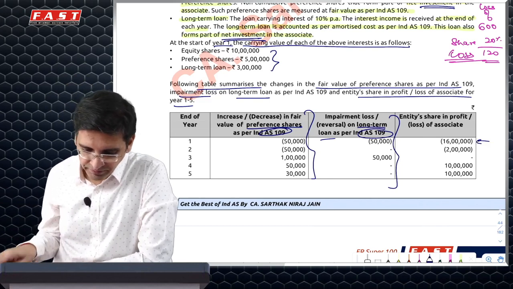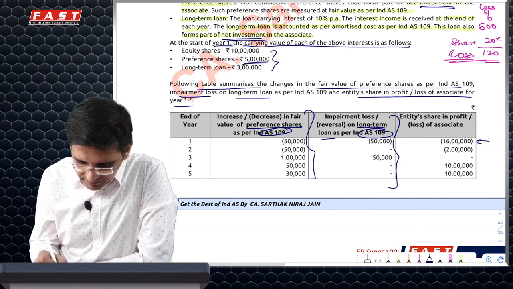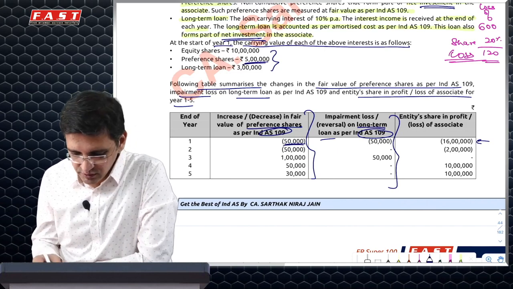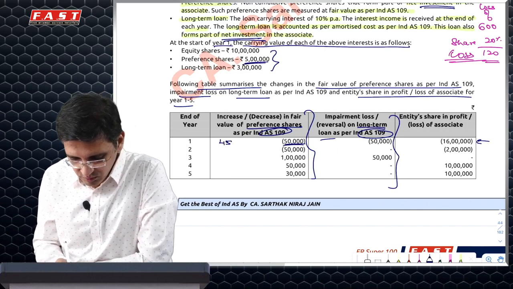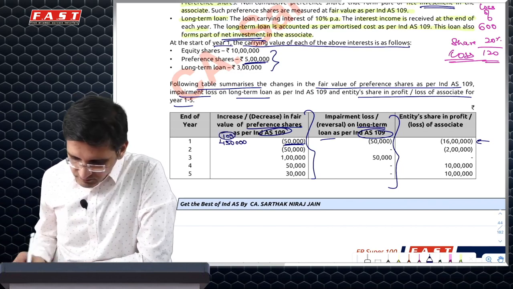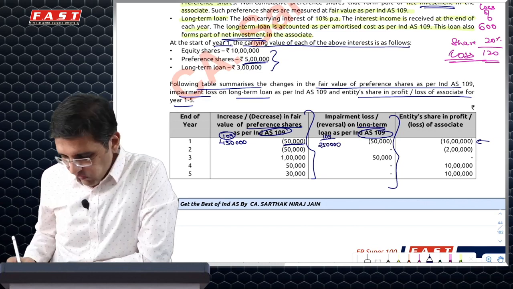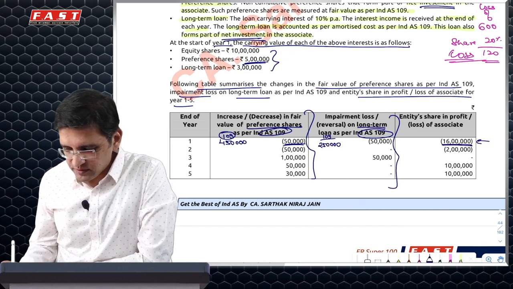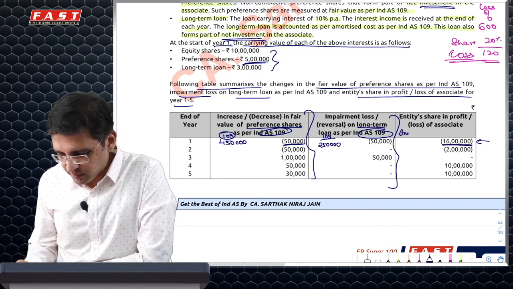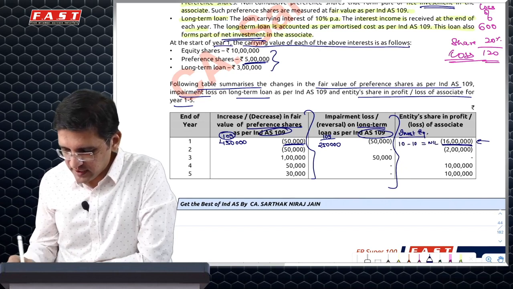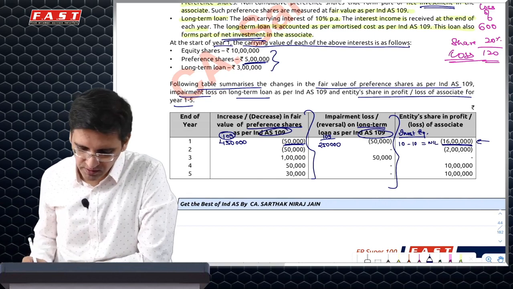Now, how do I do it? So what I'll do is 5 lakh preference share minus 50,000 fair value change. So my preference share would otherwise go to 4.5 lakh as per 109. Loan, 50,000 impairment loss, so as per 109 it will otherwise go to 2.5 lakh. And 16 lakh rupees of loss. So investment in equity, 10 lakh minus 10 lakh will come to 0. I still have 6 lakh of loss left.